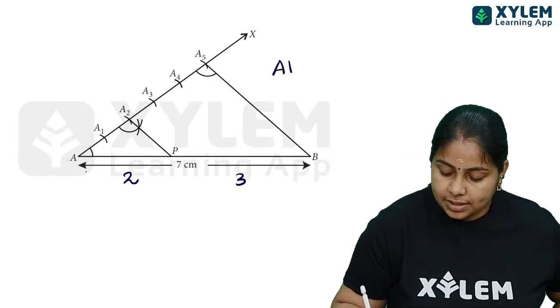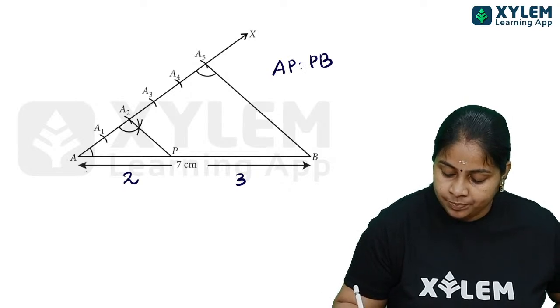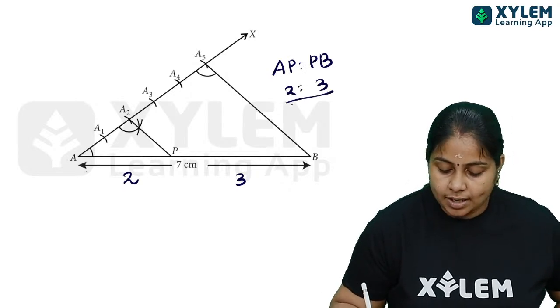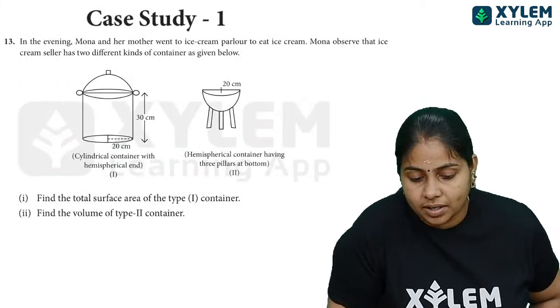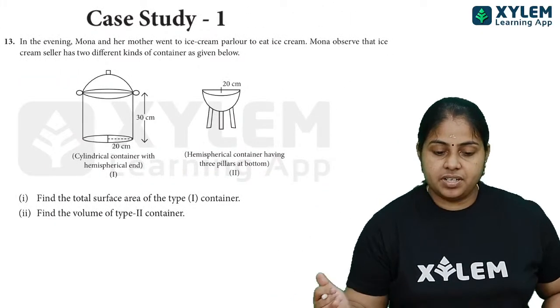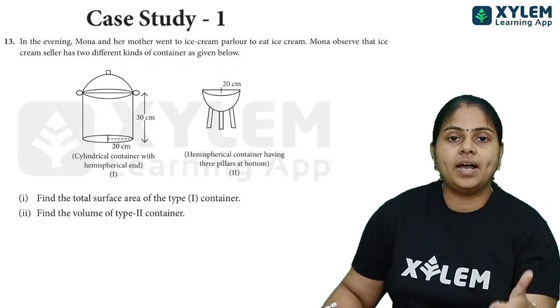So what can we write here? Actually AP is to PB means it is divided in the ratio 2:3. Okay, so that is what we have got. I hope it is clear. So children, if it is clear, you just show your thumbs up, children.